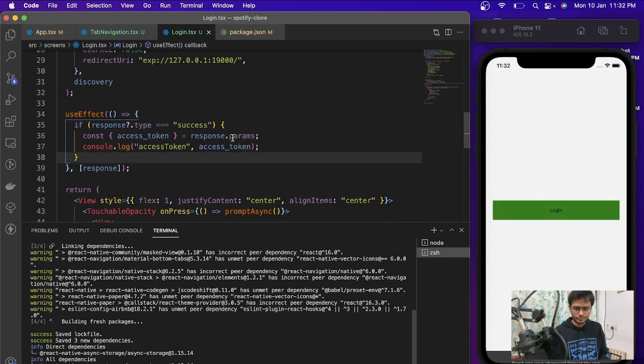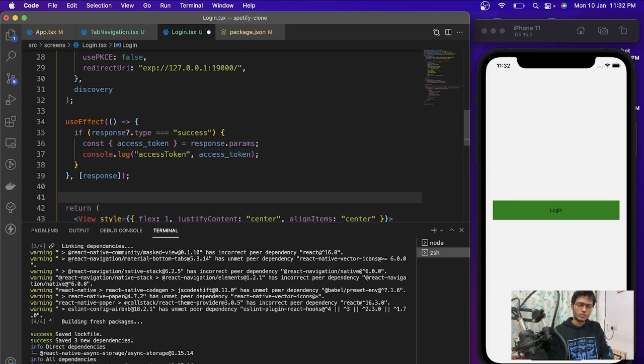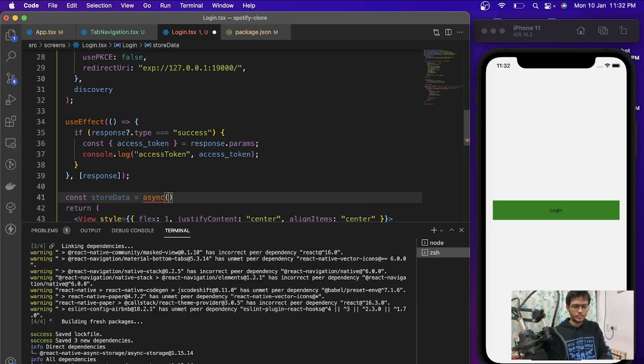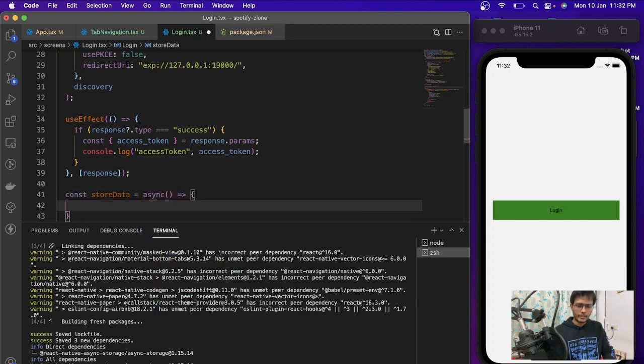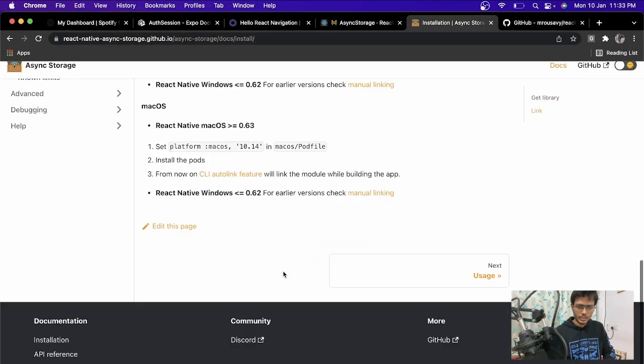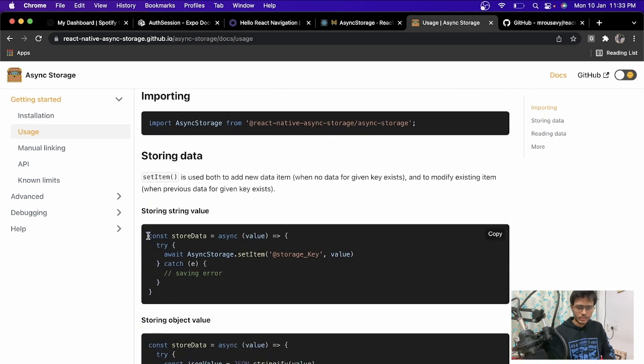Yes. So now what we're going to do is write a function to store our data. And inside that, this is how async storage works.